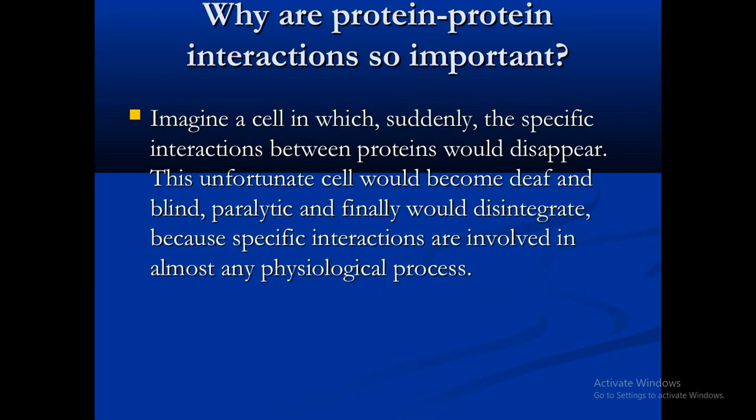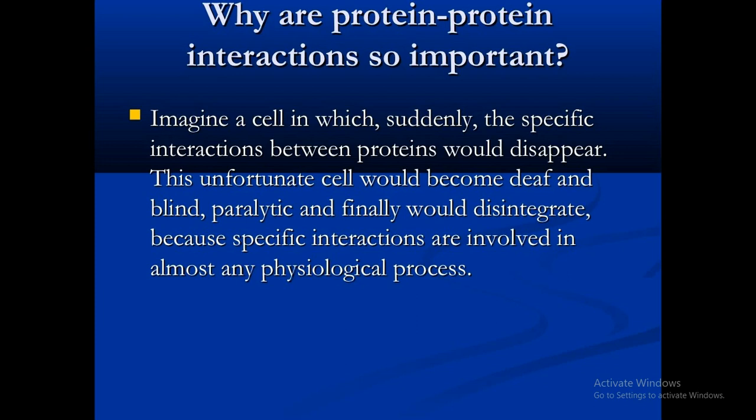Also, you can imagine a cell in which suddenly the specific interactions between proteins disappear. This unfortunate cell would become deaf and blind and paralytic, and finally would disintegrate, because specific interactions are involved in almost any physiological process.